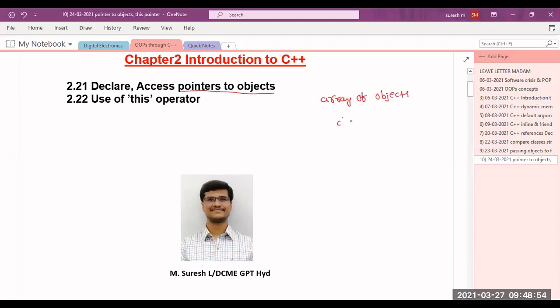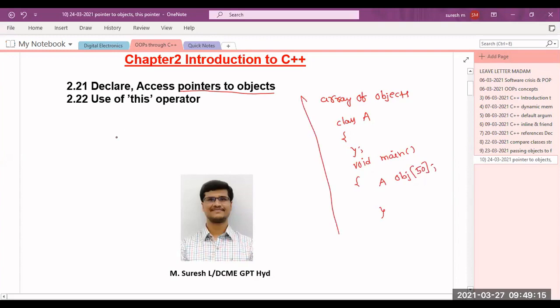Like we have a class A. For this class A, if I want to create an array of objects, then I will create the void main. If I want to create many objects, then I will go for an array like A obj[50]. Then I can create 50 objects of the class A. In the same manner, I can create pointer to objects.